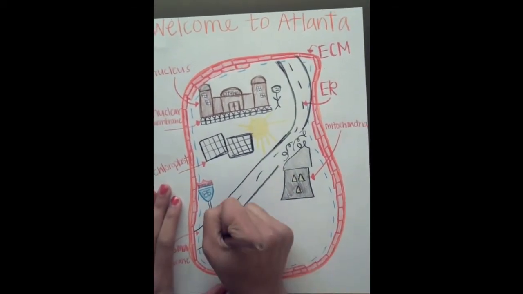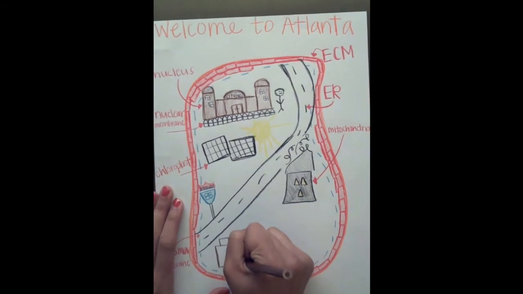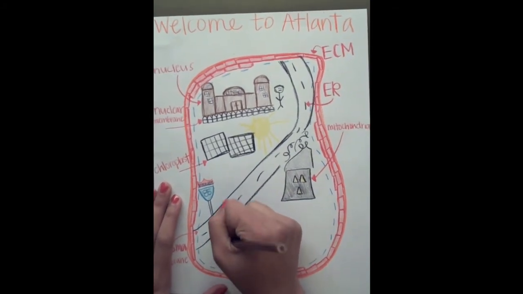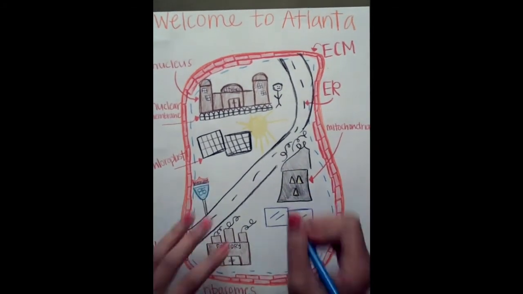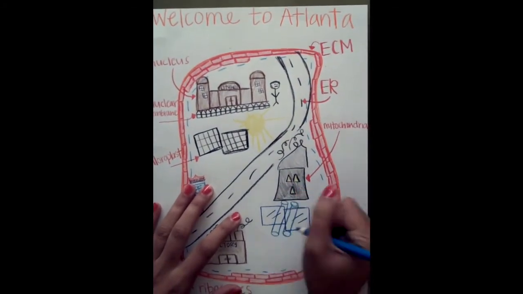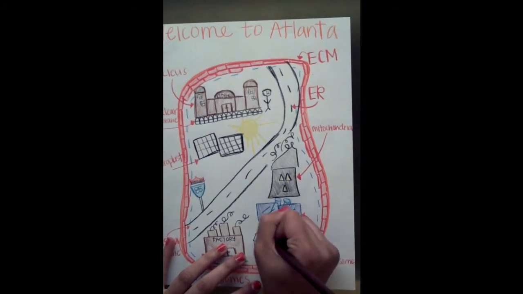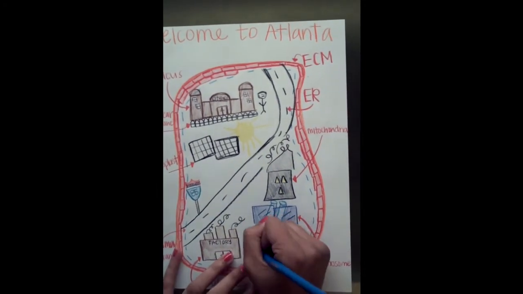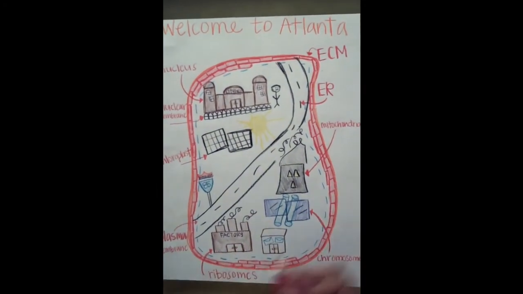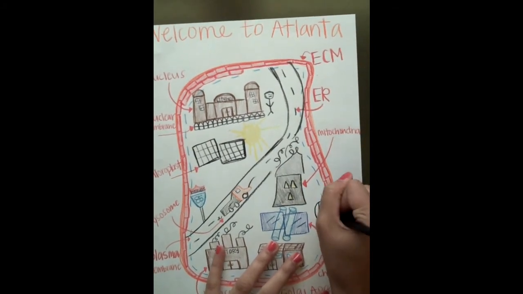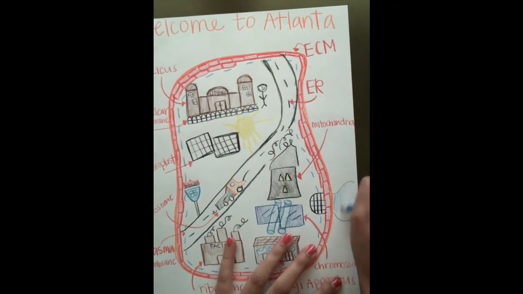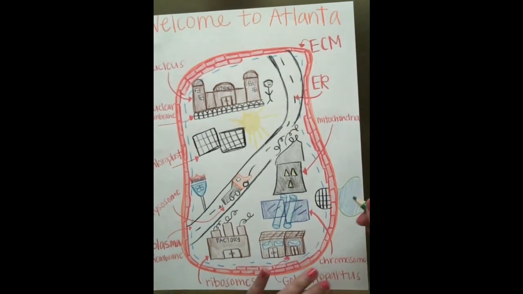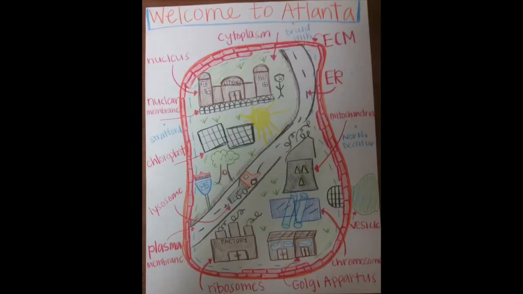Ribosomes are organelles like a factory, which synthesize proteins, and it helps facilitate the transcription process. A blueprint contains all the information of a city, like a chromosome contains the genetic information of a cell. The Golgi apparatus functions like the post office and helps modify and ship the proteins to different parts of the cell. The lysosomes contain enzymes for use in the hydrolytic breakdown of macromolecules, which would be similar to a waste disposal, taking out trash in a city. Vesicles are like a sewer system in a city that help facilitate breakdown of metabolic waste.